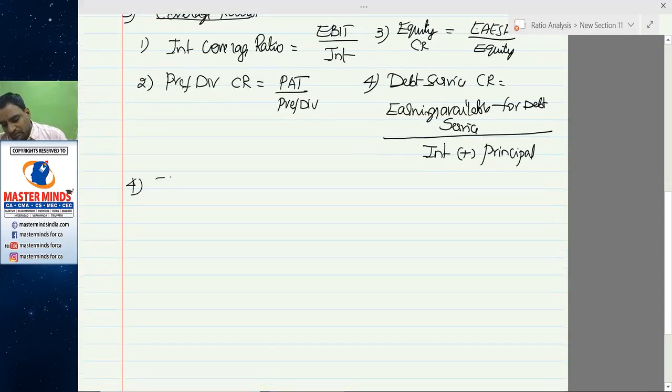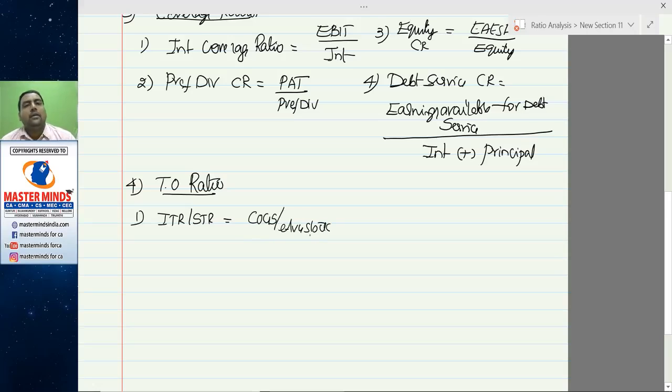Next, turnover ratios. So first one, inventory turnover ratio, or stock turnover ratio: COGS to average stock. See, stock has to be valued at cost or replacement value or realizable value, whichever is applicable.